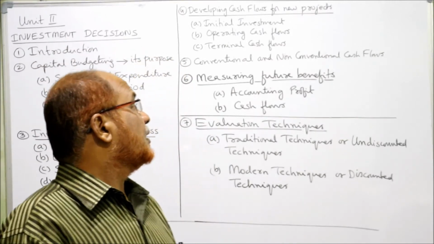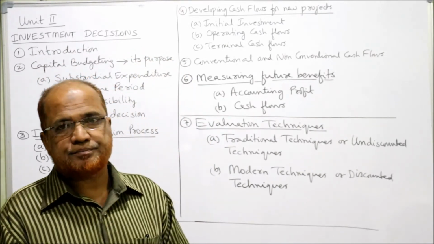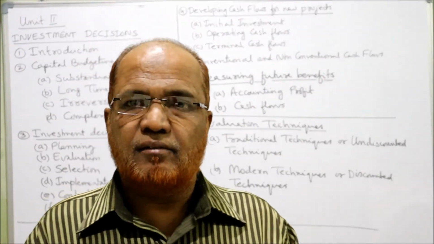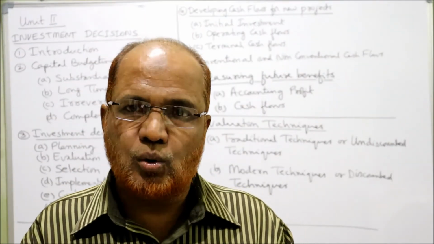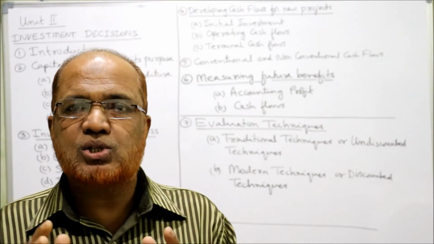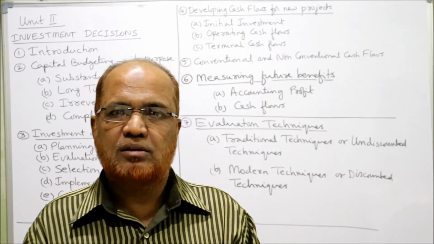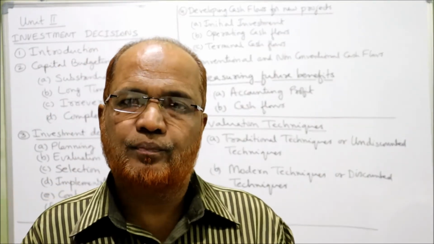First of all, we have initial investment. The capital expenditure required in the beginning when T is equal to 0, that is the cost of the project, is called initial investment. This is the cash outflow.